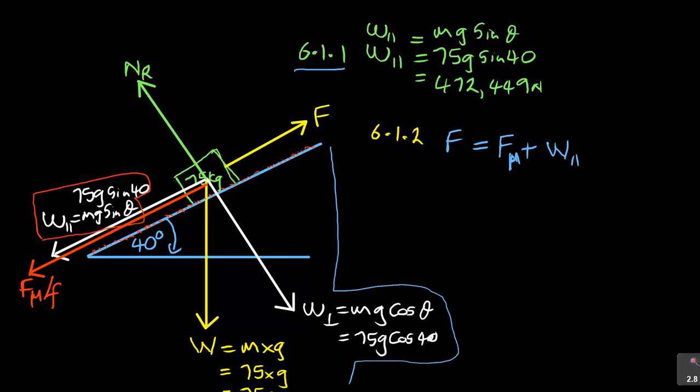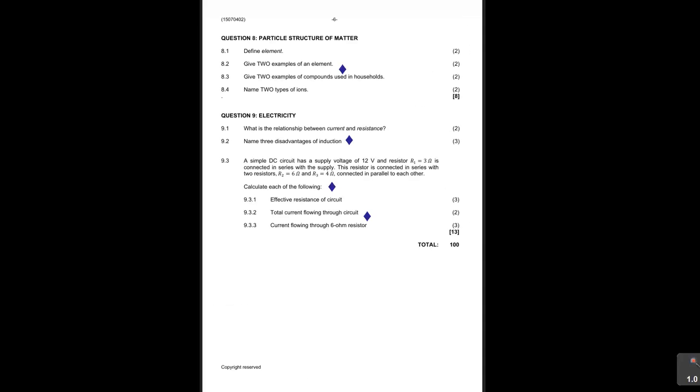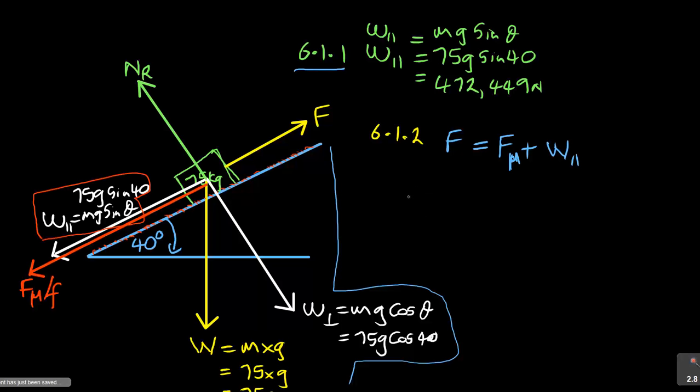Now let me take you stage by stage. The first thing about F mu is this formula. You see this formula which says mu is F mu over NR. So if I write that, mu is F mu over NR.